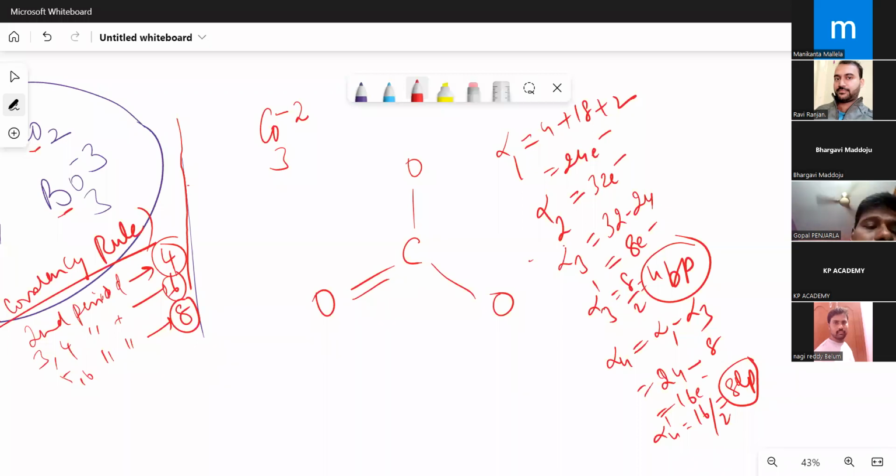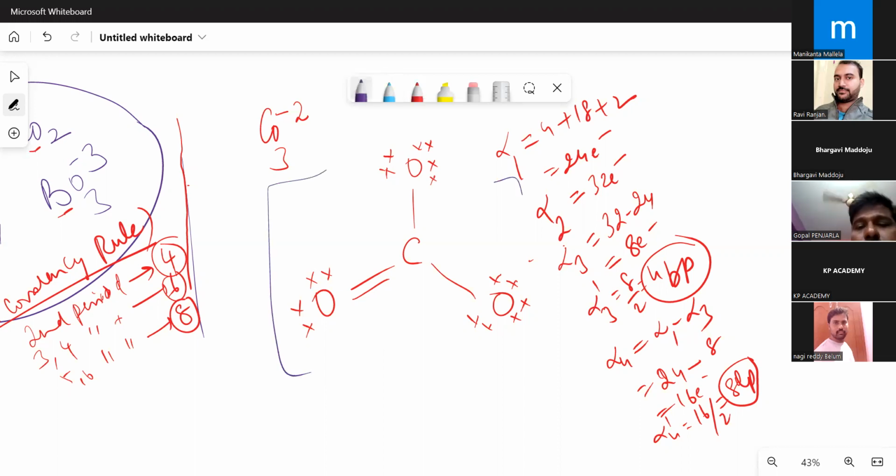Lone pairs. See, oxygen needs how many electrons more? It needs 4 more electrons. This needs 6 more electrons. And this needs 6 more electrons. Total, how many lone pairs are there? 6 plus 3 plus 3, 6, 6 plus 2, 8 lone pairs. See, total 24 electrons have oriented like this. This is going to give you the most stable structure, right?